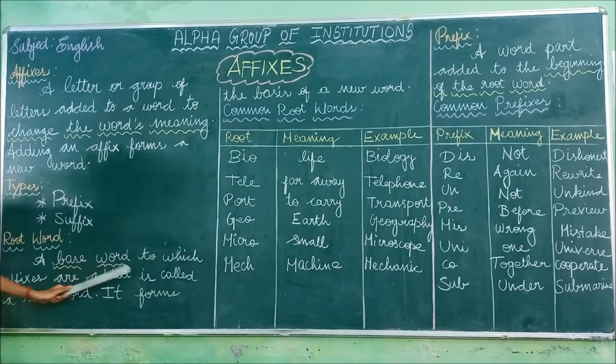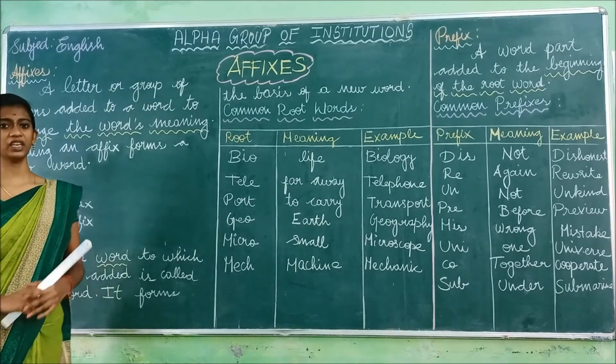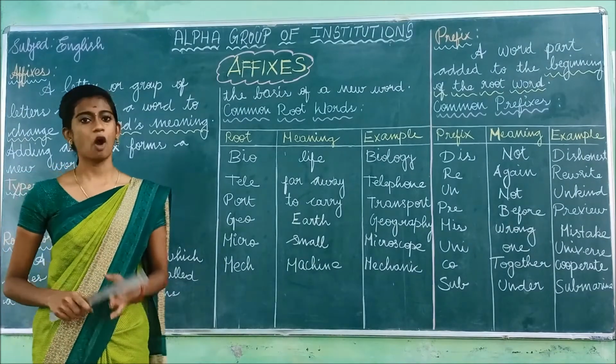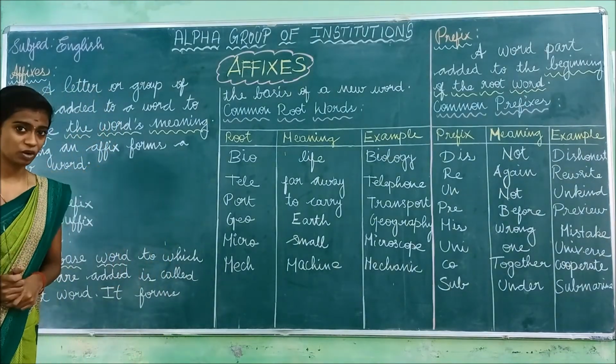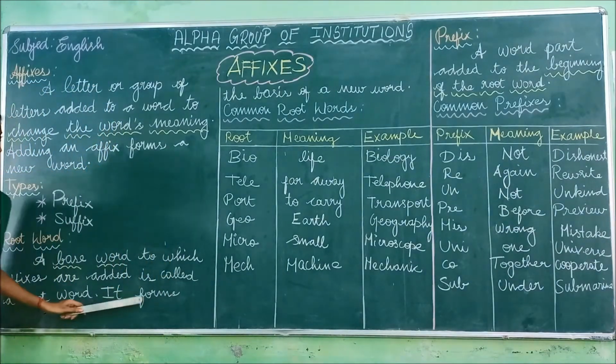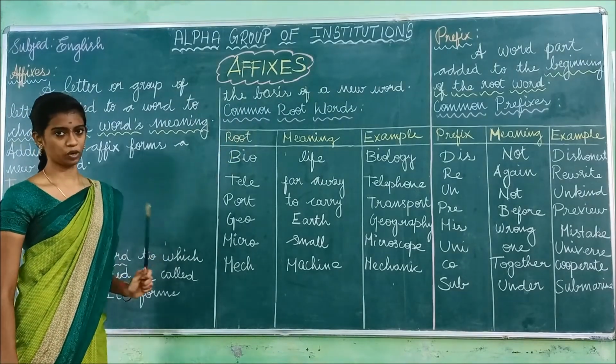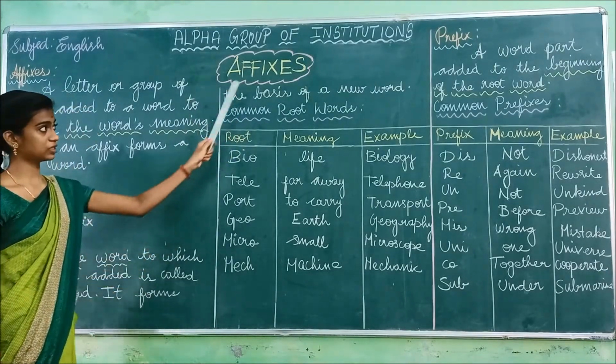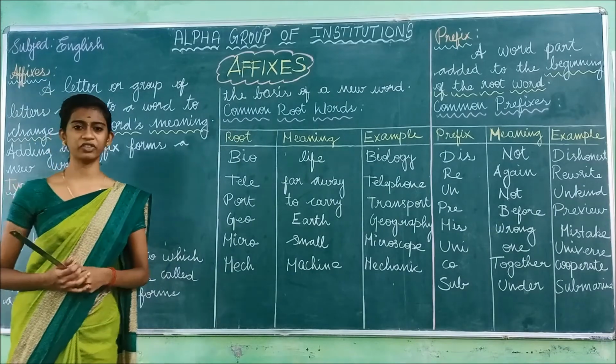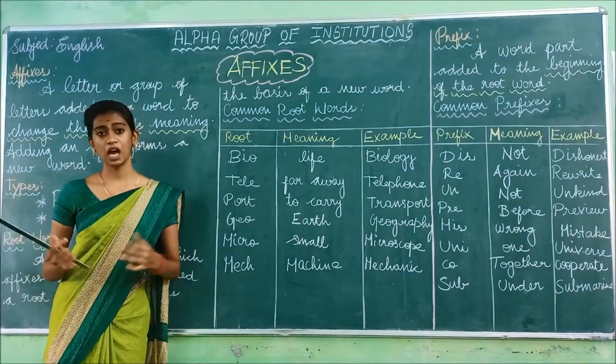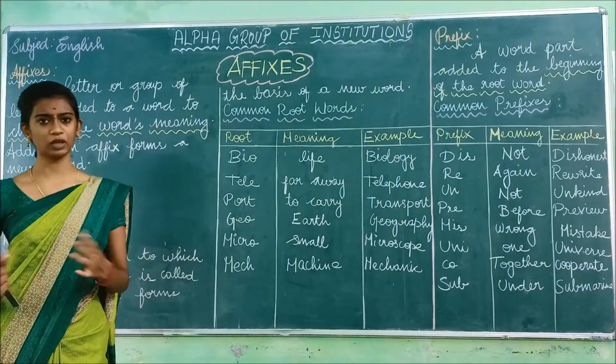A base word to which affixes are added. So what is affixes? Affixes is nothing but the prefix or the suffix. So a base word to which affixes are added is called a root word. In the base word only we have to add either prefix or the suffix, and that is known as the root word. It forms the basis of a new word. So by adding prefix and suffix, what happens? A new word will be formed from the root word.